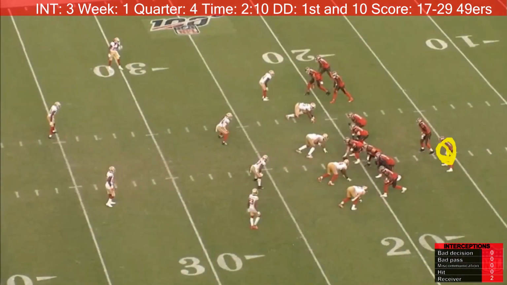Jameis Winston ends up trying to throw a screen pass to Dare Ogunbowale, who gets caught up in a mix. He runs out in about this area, but there's a bunch of players down there. He is not open. Jameis Winston, however, still tries to throw it to him. This is a bad decision by Jameis Winston.